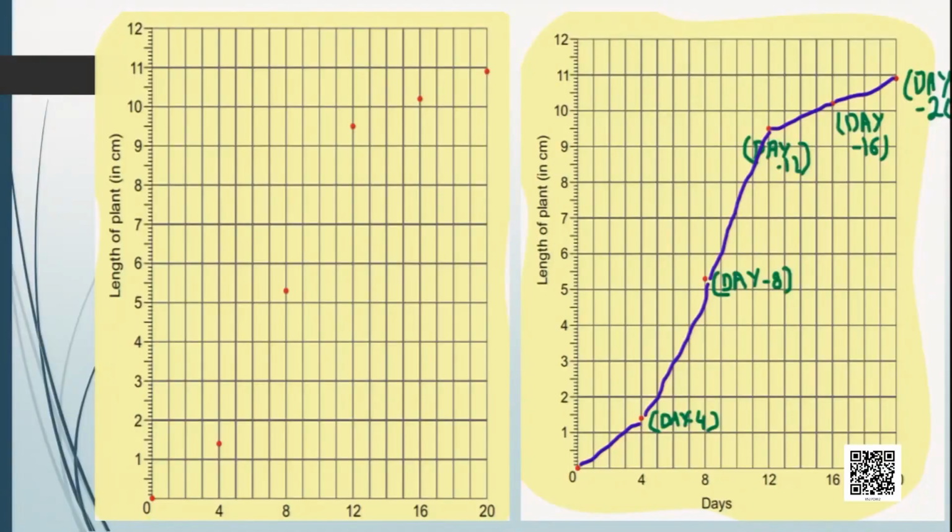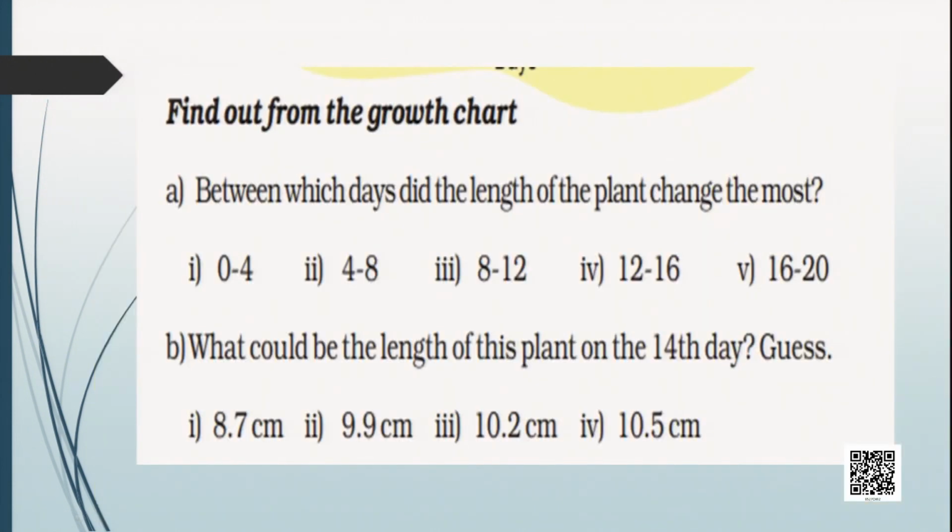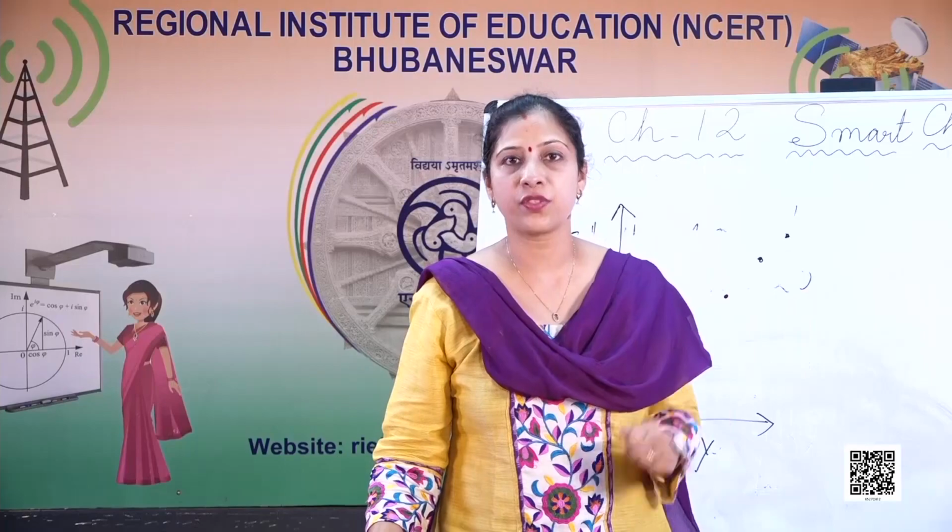ऑफ कोर्स from day 8 to day 12. Here this line shows the maximum growth. So we can tell the answer: between which days the length of the plant changes the most. It is from the 8th day to the 12th day. So let's go to the next question.